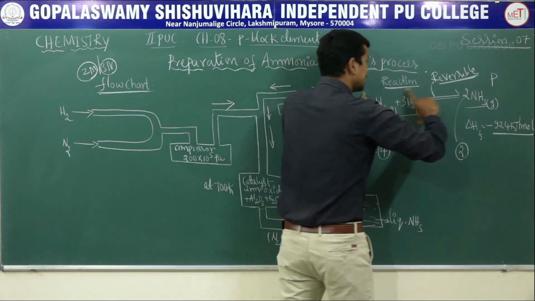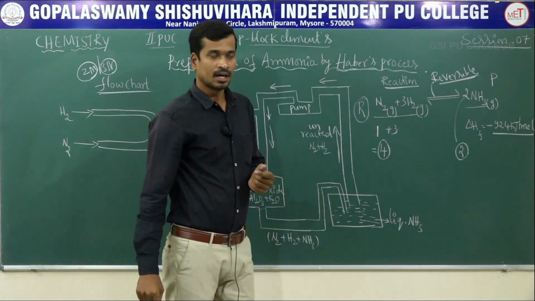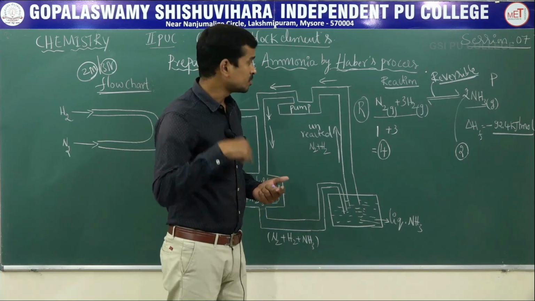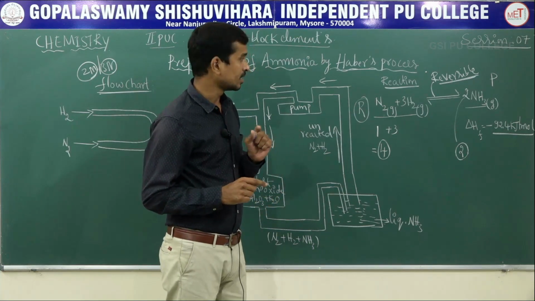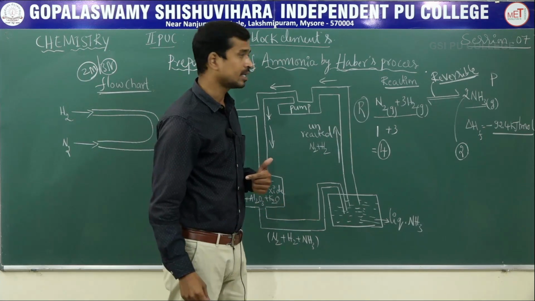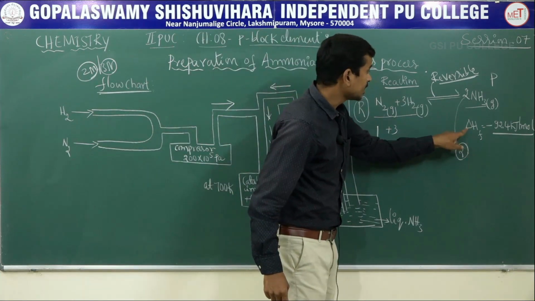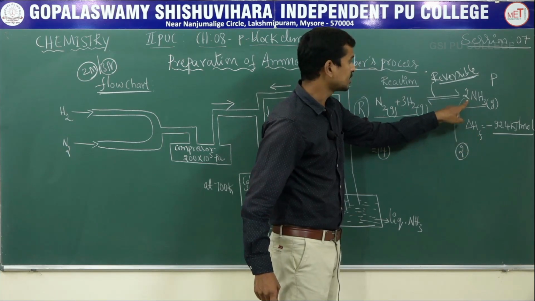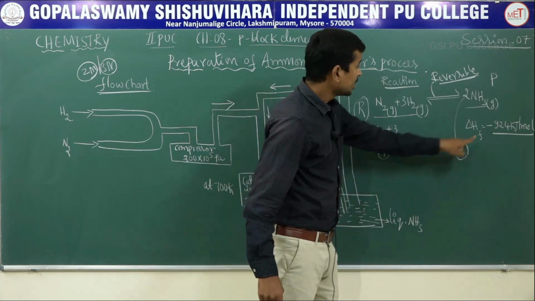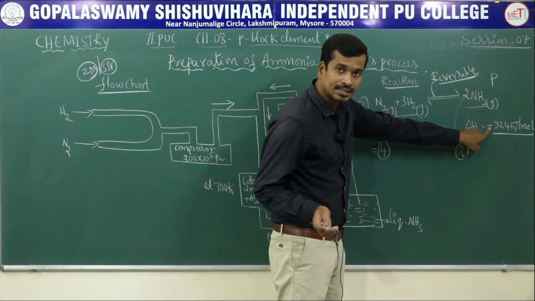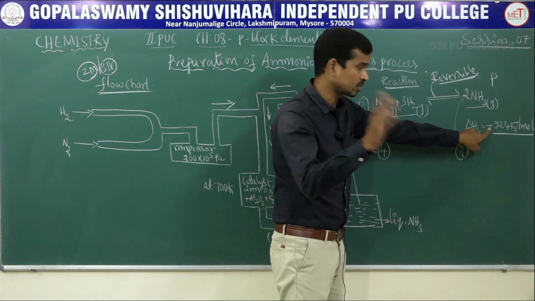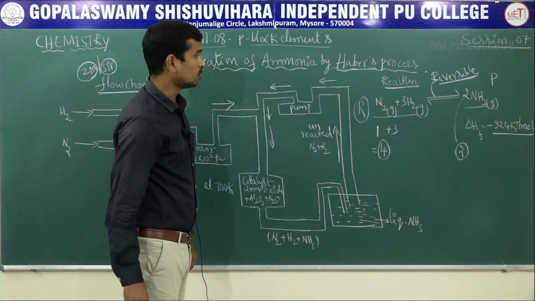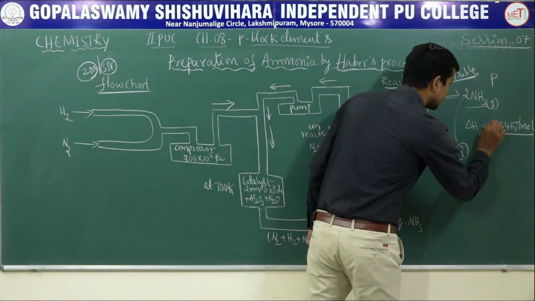Next, suppose any reaction takes place, either heat is absorbed or heat is liberated. Heat absorbed is called what? Endothermic in nature. Heat liberated is called exothermic in nature. Delta Hf is the enthalpy of formation of the compound, in this case ammonia. The enthalpy of formation of ammonia is negative, which indicates what? Heat is liberated from the system to the surroundings. This is minus 92.4 kilojoule per mole. This negative sign indicates what? This is an